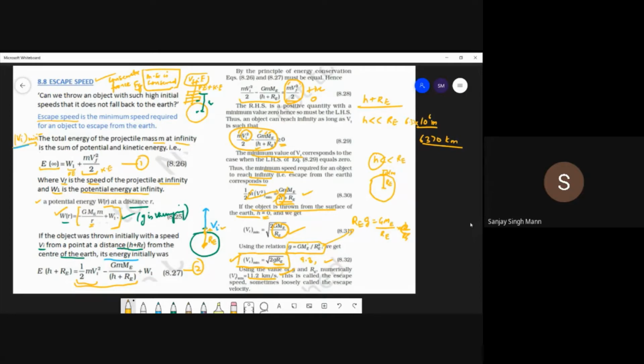So at which height are you going to launch it? Normally, Delhi is at a height of around, suppose, 200 meters from the sea level. Even if you are adding 200 meters to it, it will become 0.2 kilometer. So that's negligible. When one quantity is very, very less than the other, we approximately write it equal to re.